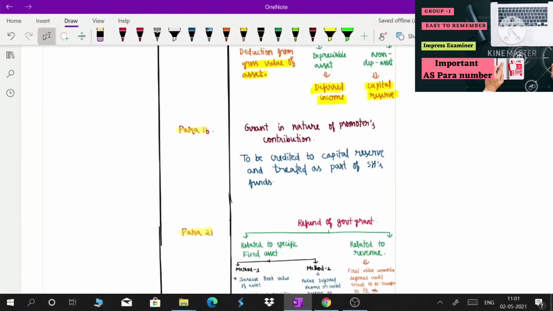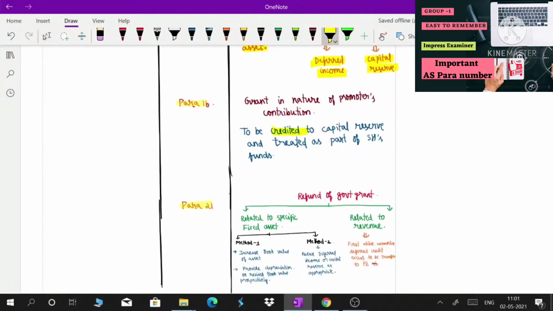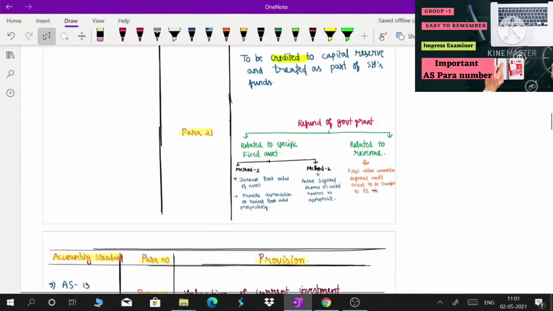And para number 16, we will see grants in the nature of promoters' contribution. This needs to be credited to the capital reserve account and treated as part of shareholders' funds. It will come under shareholders' funds in the balance sheet, and it will be credited to the capital reserve account. Then para number 21 of AS12, which is related to refund of government grant.